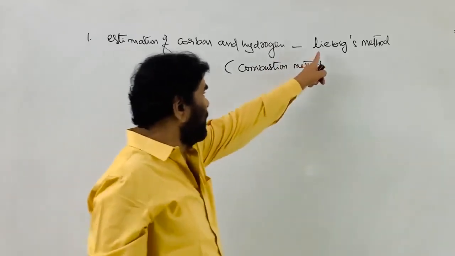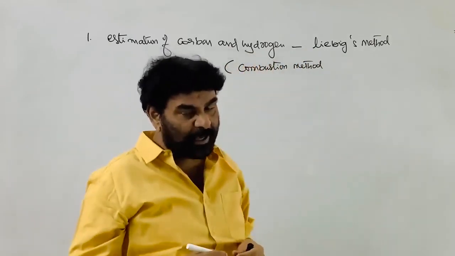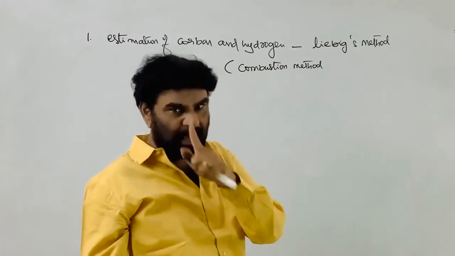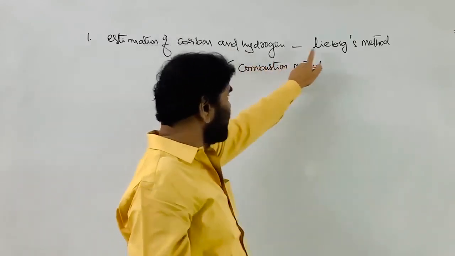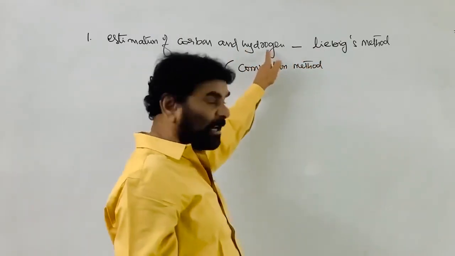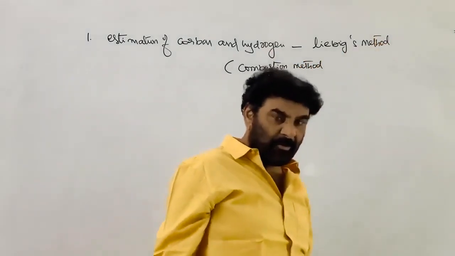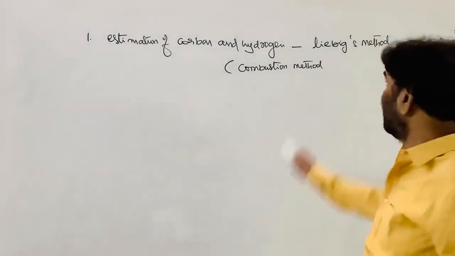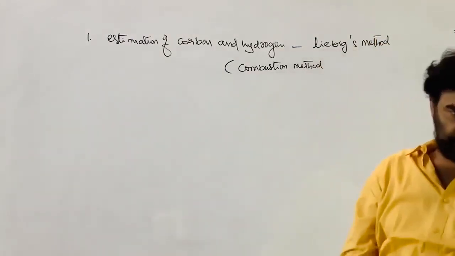For the estimation of carbon and hydrogen, we use a chemical procedure known as Liebig's method. The carbon and hydrogen percentages in the given organic compound are determined by the method known as Liebig's combustion method, or Liebig's method.